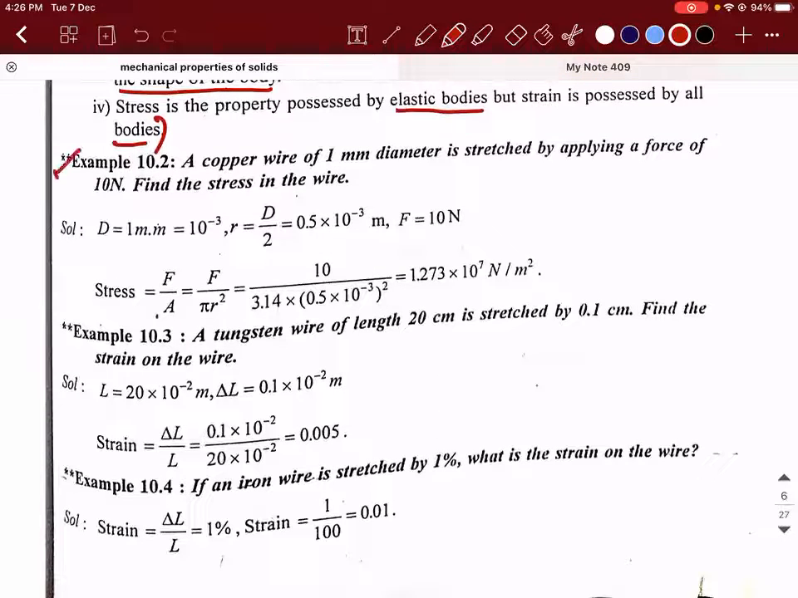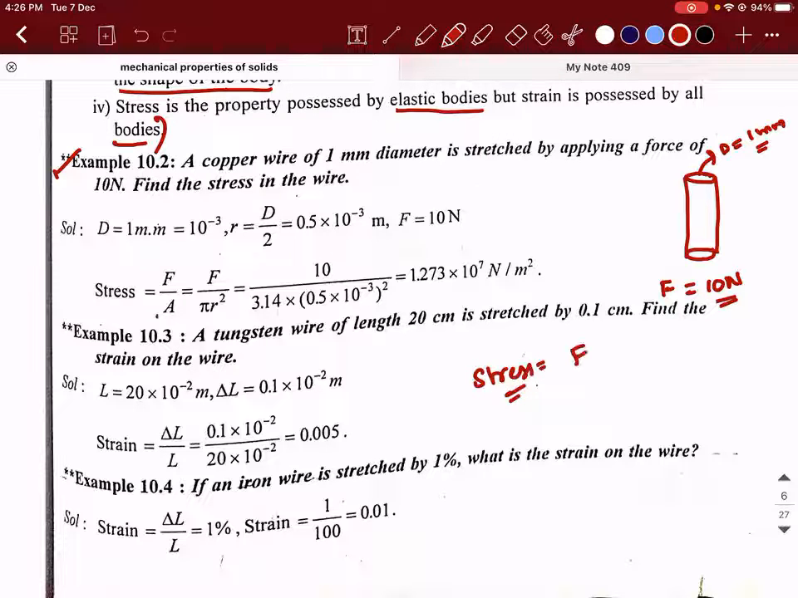Now let's try to do a simple problem to understand. So there is a copper wire. Whenever they say wire, the first thing that we need to do is draw a cylinder. There is a copper wire of diameter 1 millimeter. It is stretched by applying a force of 10 Newton. Find the stress in the wire. So what is the value of stress?